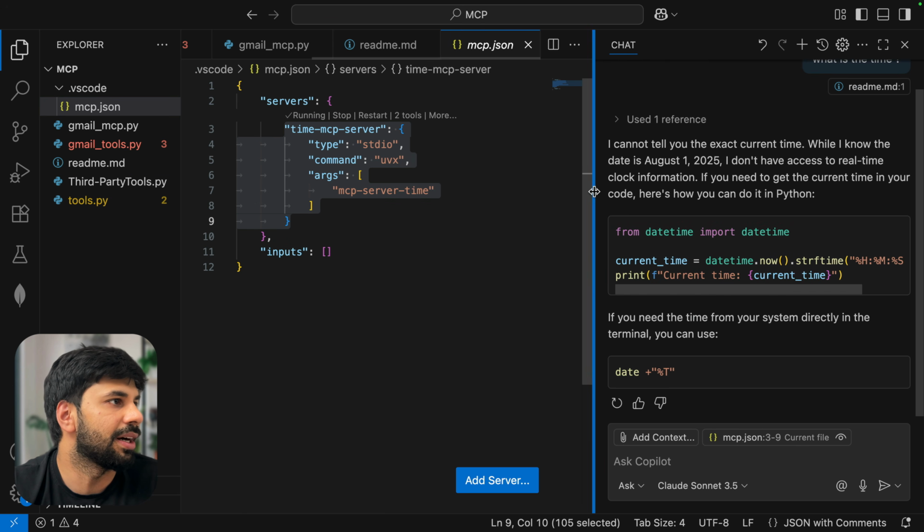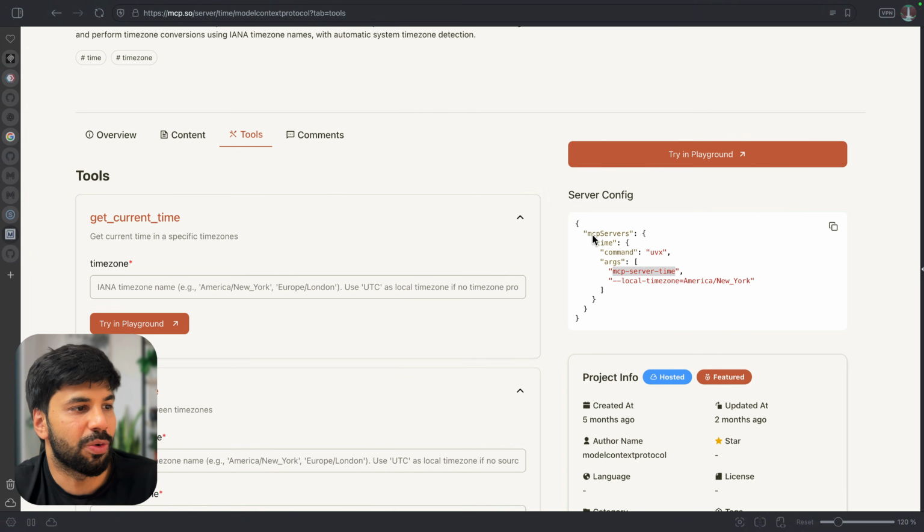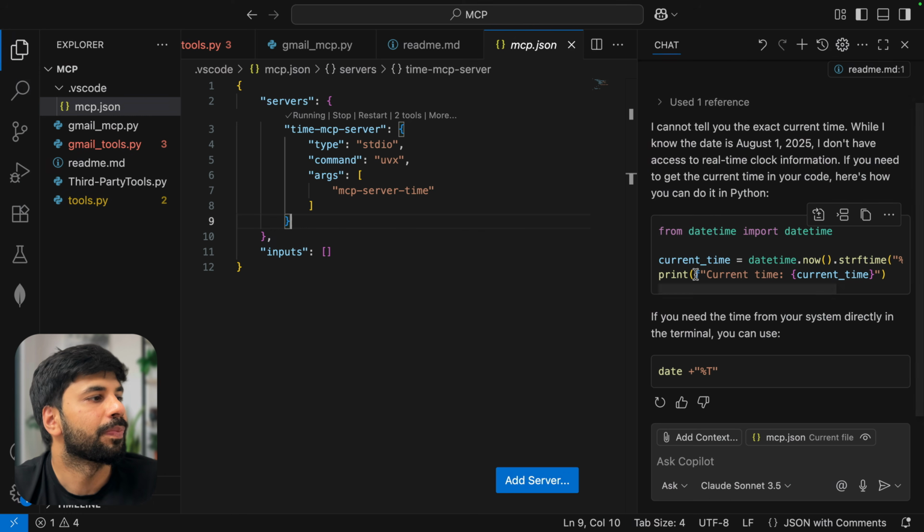So it has created a mcp.json in the .vscode folder. Here it has created an mcp.json. And this exactly is the same which was provided here, right? So time, command, and arguments, right?